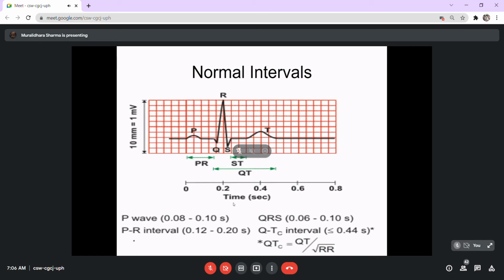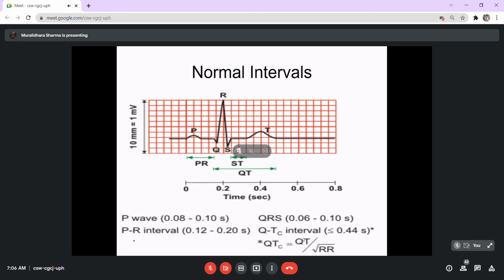The QRS is 0.06 to 0.10 seconds. So 0.06, 1.5 to a maximum of 2.5 thin lines. The QRS complex, the point from Q to S, I think these are clear. And then the ST interval also has to be assessed.